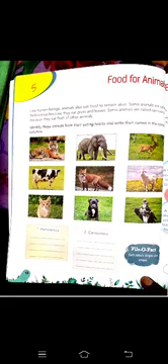Now if we move to the next part, that is bird's home. A bird's nest is a place where it lays its eggs. Like we live in houses, in the same manner birds live in nests. The place where they live is known as a nest. Here are some birds and their nests, and you have to match them with the descriptions by writing the correct letters.